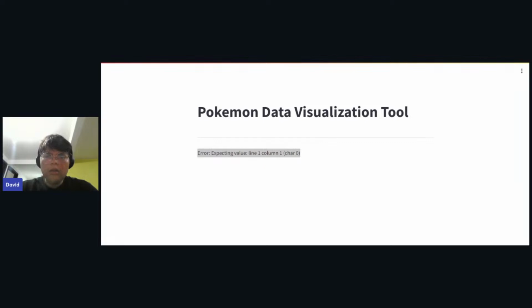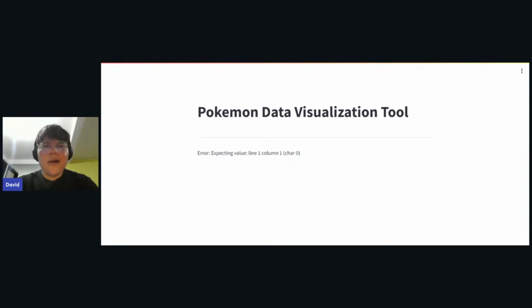So if Pokemon data, maybe st.write Pokemon data received successfully, and let me make this again. It looks like we have an error in our component, right? So let's see which error that is. Expecting value line 1, column 1, char 0. But which error is that?